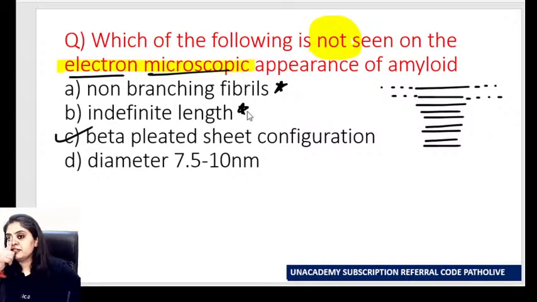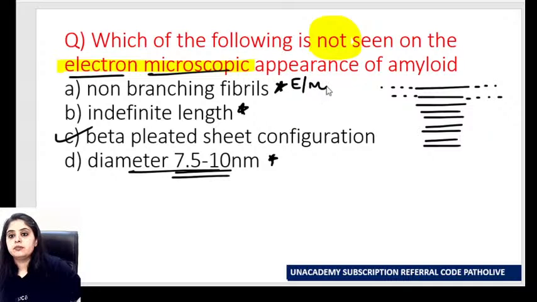But the diameter is definite. What is the diameter? The diameter is 7.5 to 10 nanometers. This you will have to mug up. Don't ignore it. So these three things: non-branching fibrils, indefinite length, and 7.5 to 10 nanometers diameter.